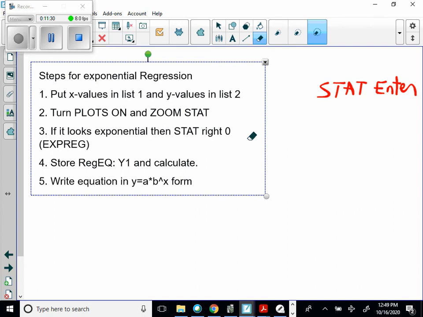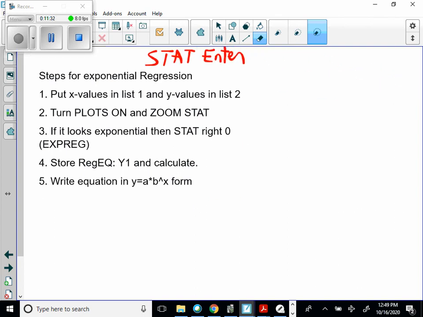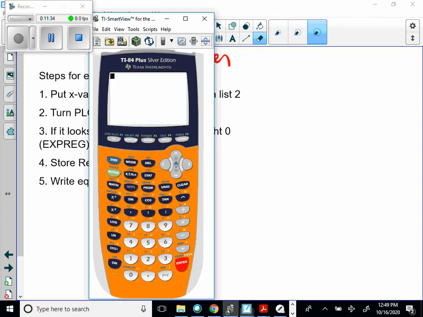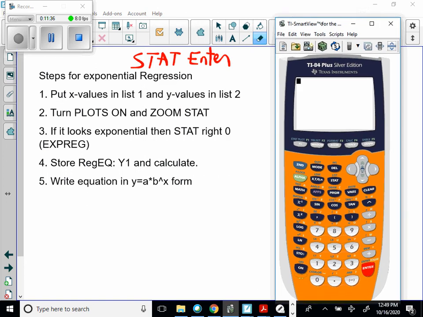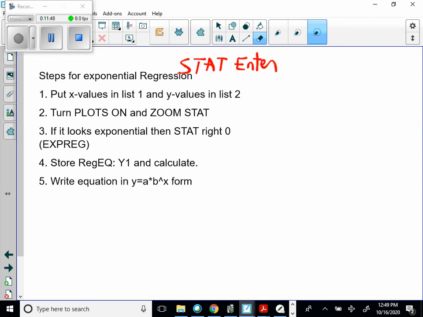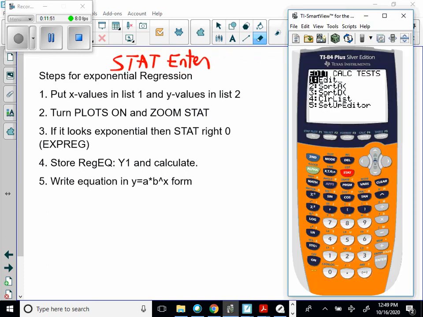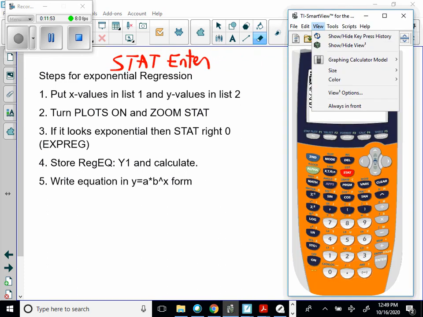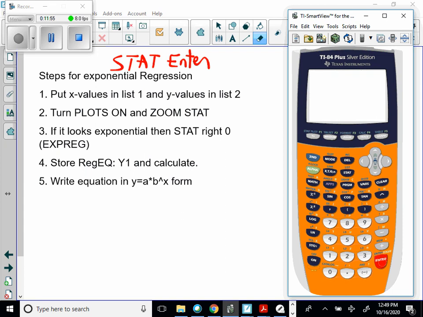Okay, there we go. Let's do that. So now you have a stat button, which allows you to edit. So you hit enter. It says put X values in list 1. So we're going to hit stat enter. That's where I have those words in red there. View, and so stat enter. So your X values are going to go in list 1 and your Y values are going to go in list 2. So let's do that.